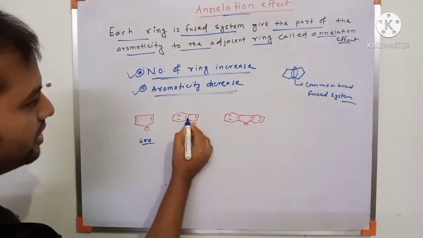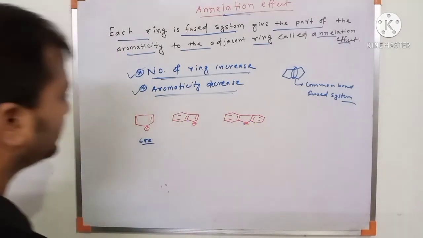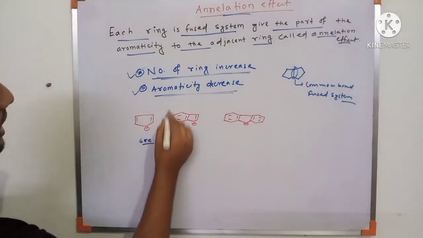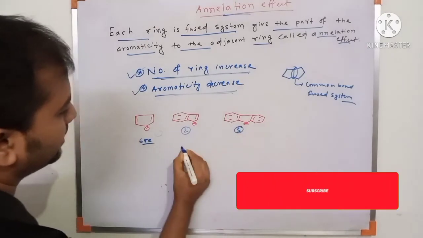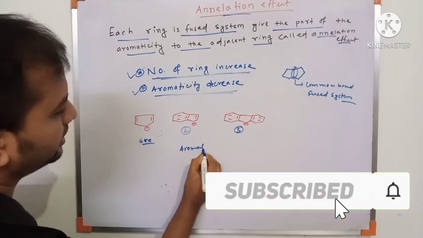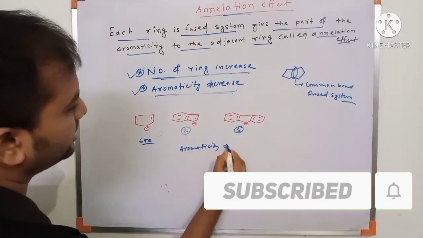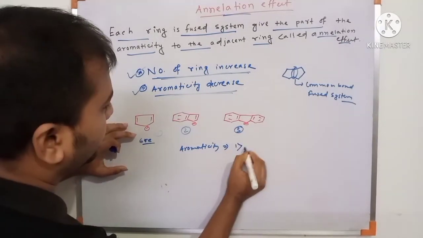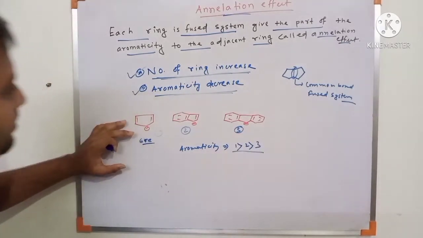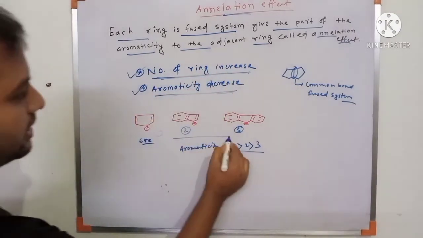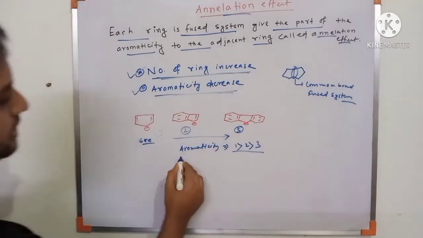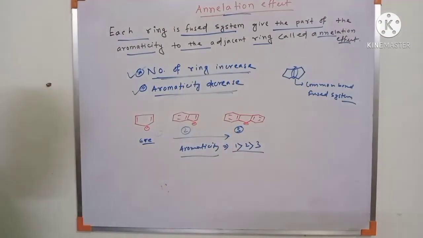This is 1 ring and this is 2 rings. This is a fused system. 1 common bond is there, 2 common bonds are there. So the aromaticity order: this is 1, this is 2, this is 3. Aromaticity order is 1 greater than 2 greater than 3, because as the number of rings increases on this side, aromaticity decreases. This is the annulation effect.